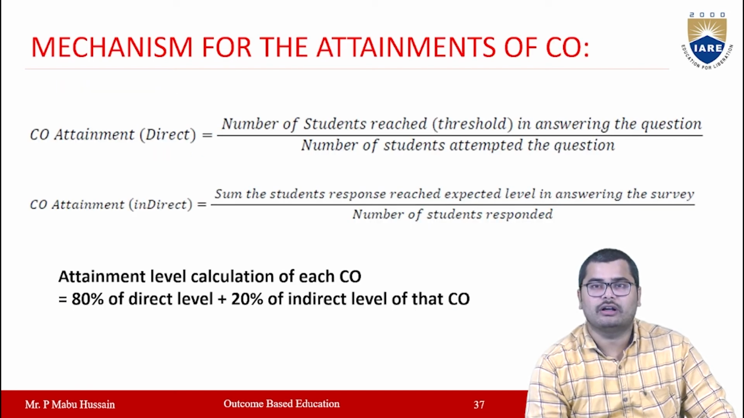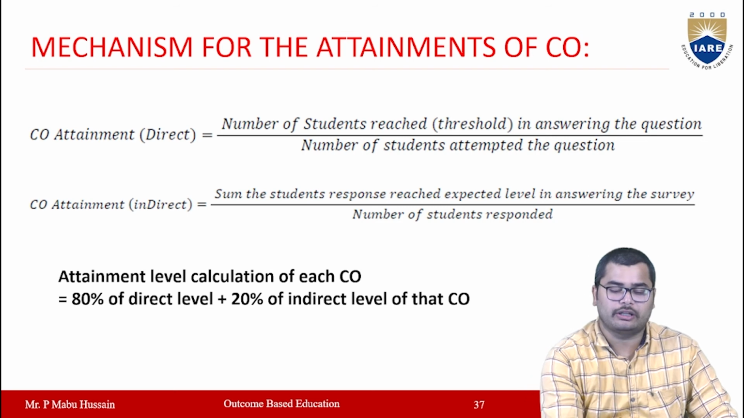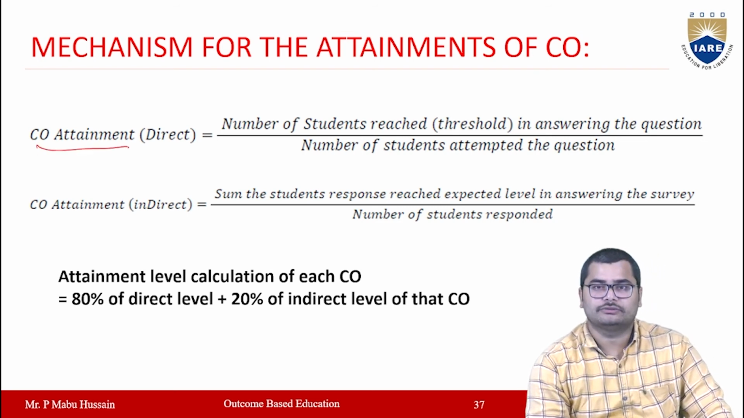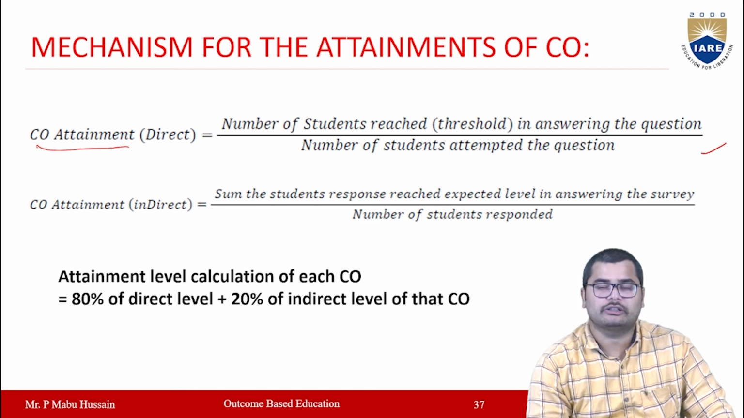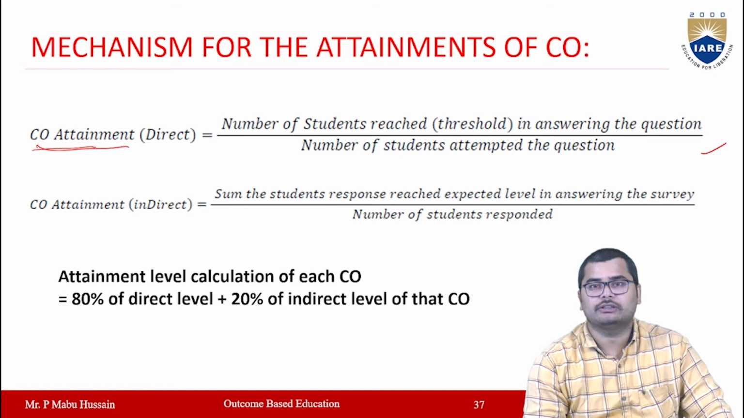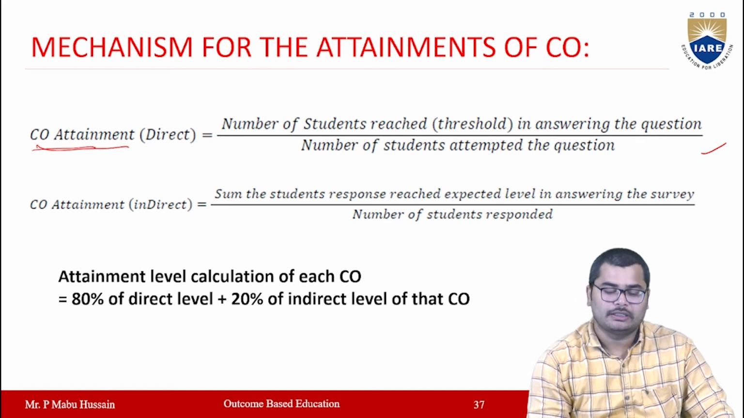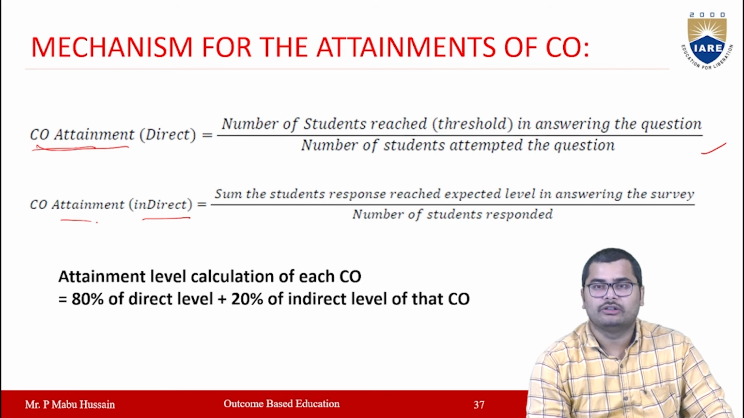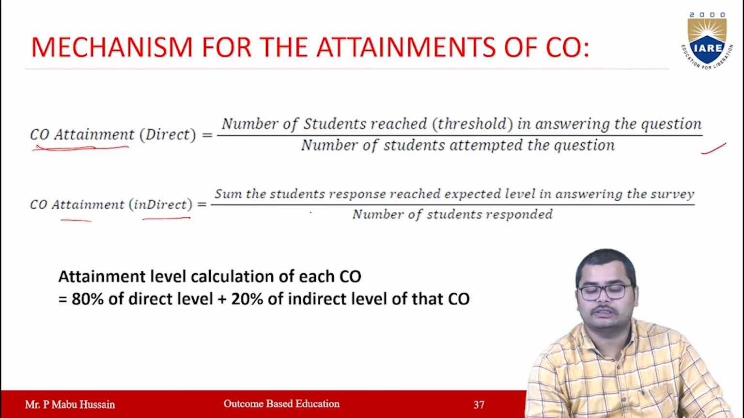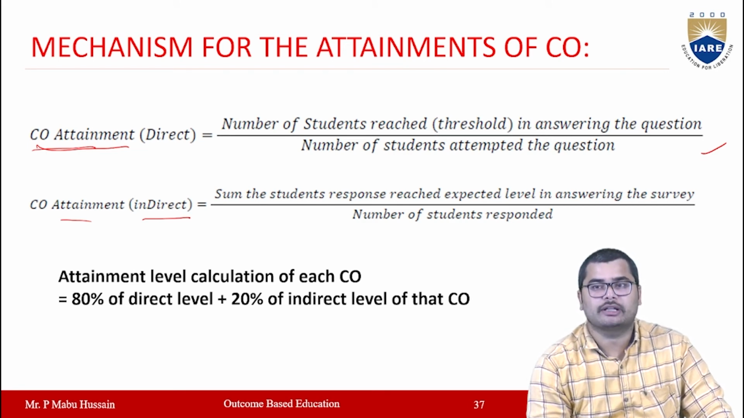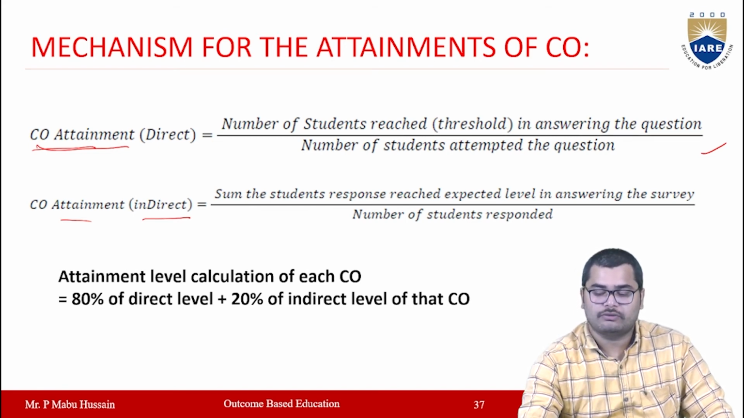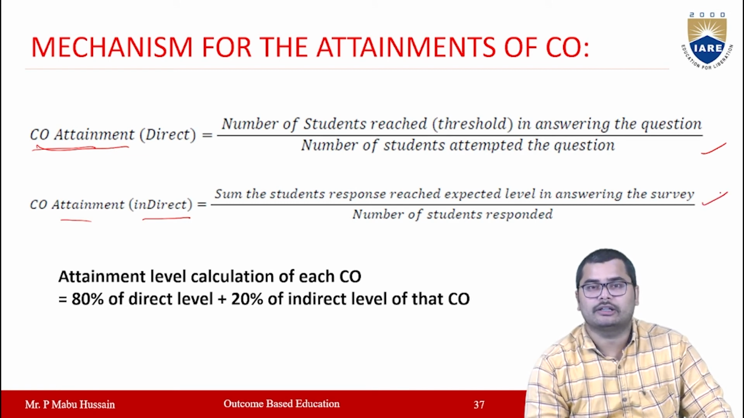So then, the mechanism for attainment of CO, how you can calculate. For direct attainment, we will use this formula: number of students who reached the threshold in answering the question divided by the number of students who attempted that particular question. This will give you the direct CO attainment. Then in indirect CO attainment, we will take the number of students whose response reached the expected level in answering the survey divided by the number of students who responded. So this is the formula for calculating the indirect CO attainment.